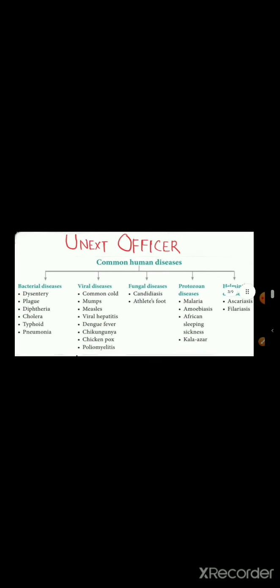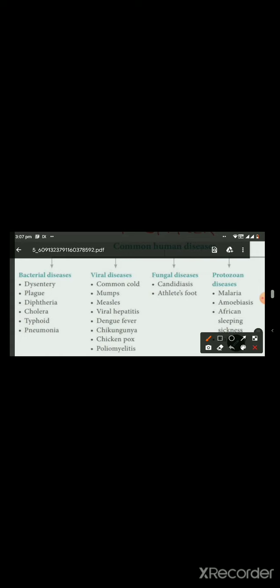So now let's look into the list of common human diseases. Most of them we have already discussed, and we'll just discuss the important diseases in detail. The rest will be just naming the causative organism. So first we can look into the list of the bacterial diseases. Among them, the first is dysentery. Dysentery is the inflammation of intestine, and it is characterized by bloody diarrhea. The most common causative organism of dysentery is Shigella dysenteriae.